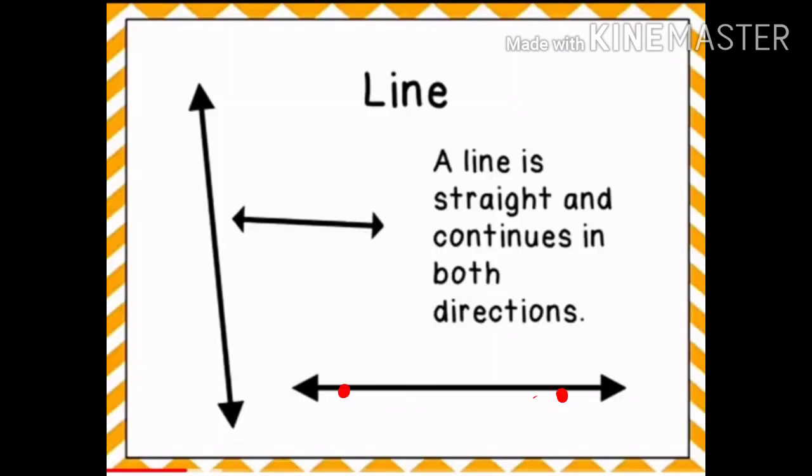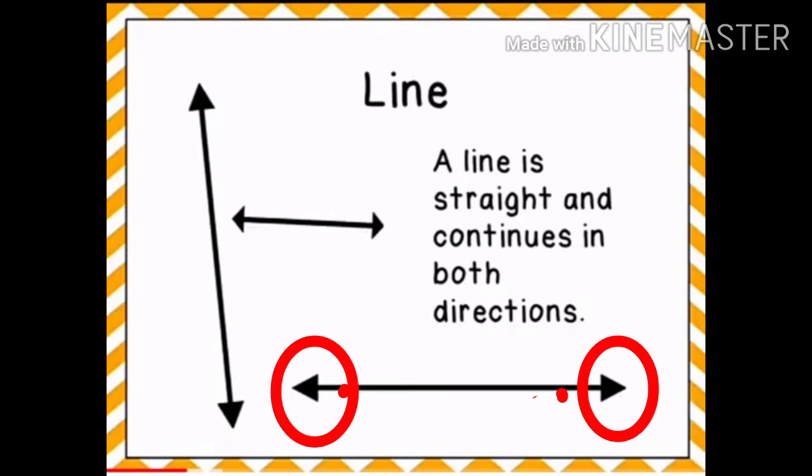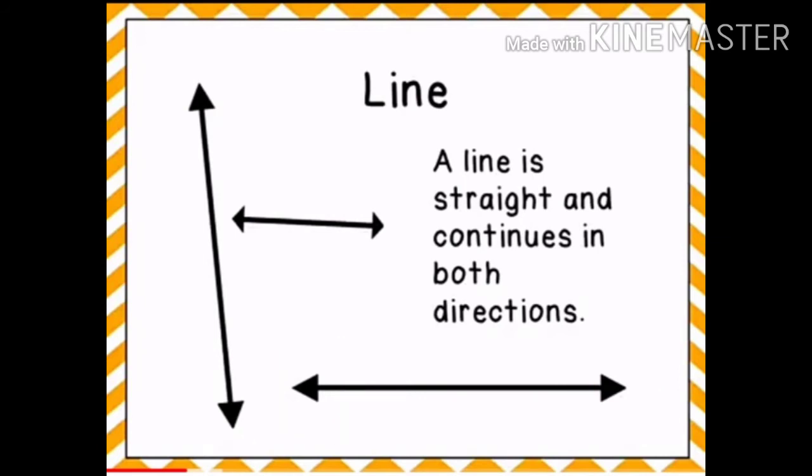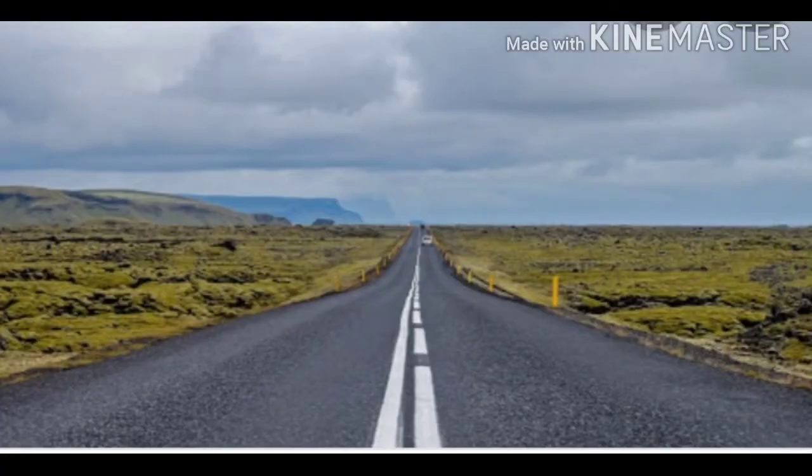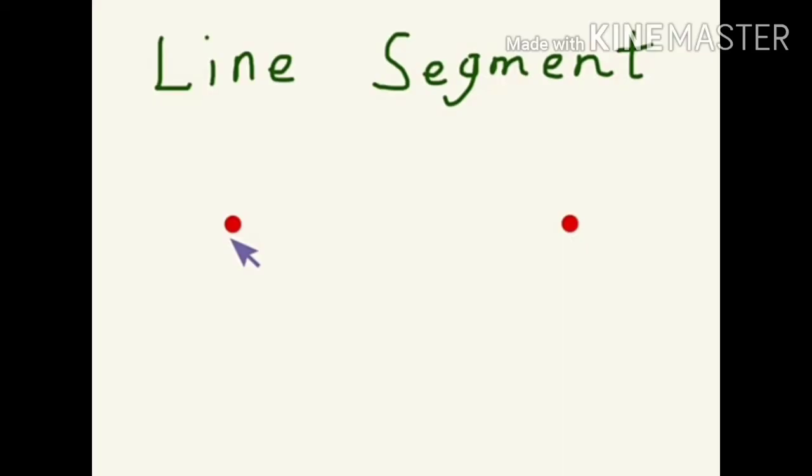With the help of 2 points, we make a line. It should be straight and continue in both directions, or we can say that a line has no end point. For example, railway track. One more example is road, that is having no end point. Next, line segment that can be drawn on a paper.